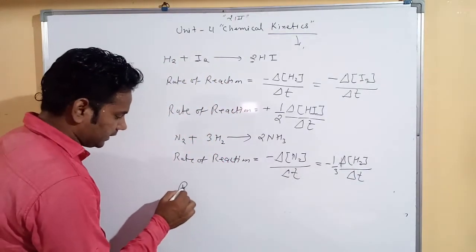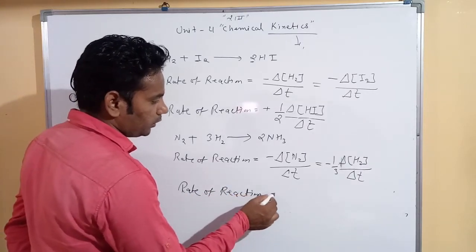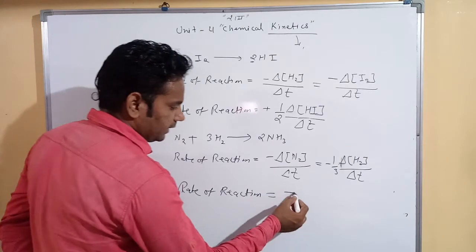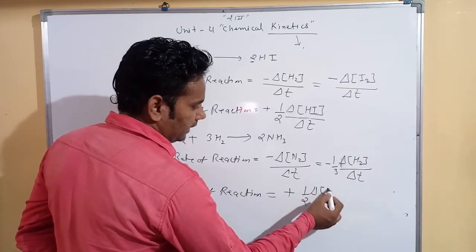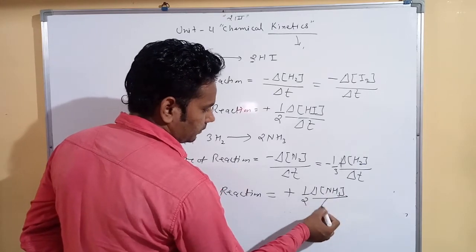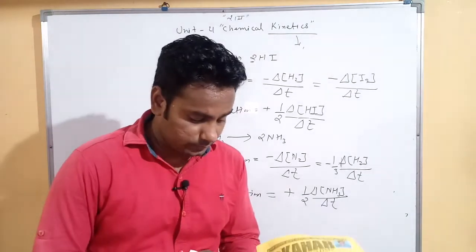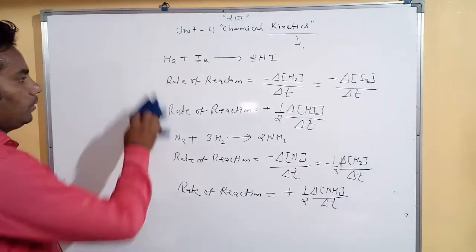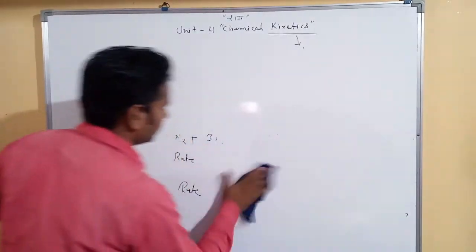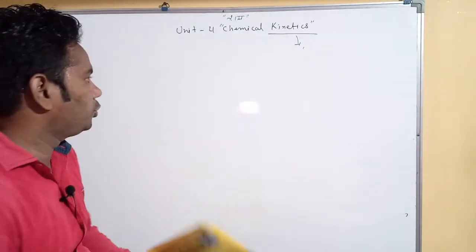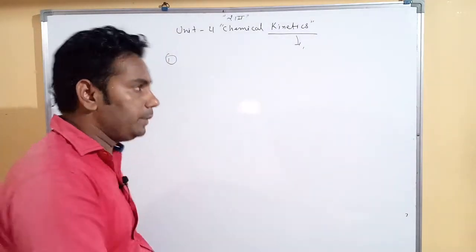Next, rate of reaction on the basis of products. So increasing concentration: 1 upon 2, then delta NH3 upon delta T. Now you understand about the rate of reactions. I give some examples for you. Now you show the rate of reaction on the basis of every reactant and every product.